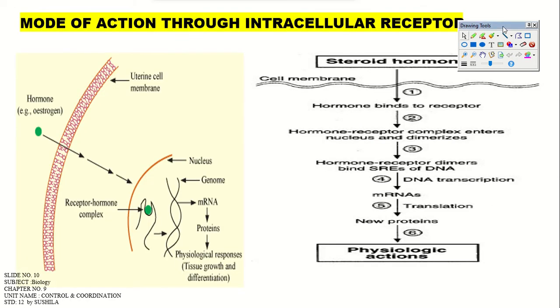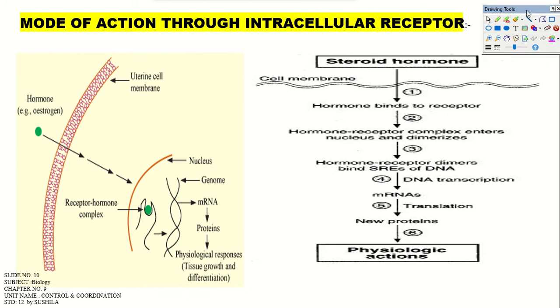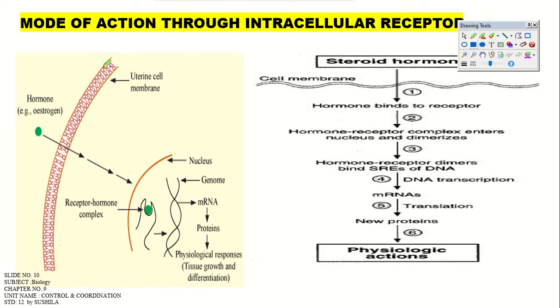Okay. Mode of action through the intracellular receptor. For the steroid hormone, here one example is given. In your book, it is given that the uterine cell, the hormone is estrogen. It enters into the cell and binds with the receptor inside the nucleus, where the genome is. It performs action for formation of mRNA, then protein formation, then physiological responses, that is tissue growth and differentiation, right?